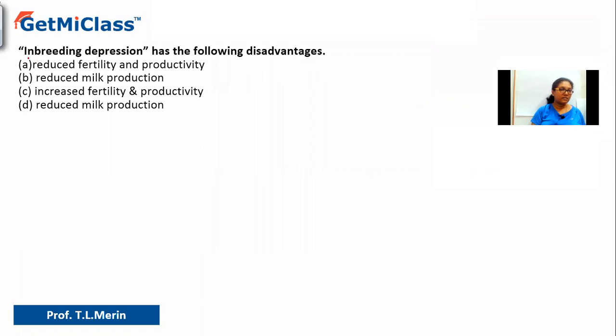So let us deal with this question. It says, inbreeding depression has the following disadvantages. Option A, reduce fertility and productivity. Option B, reduce milk production. Option C, increase fertility and productivity. And option D, reduce milk production. So the question says, inbreeding depression has the following disadvantages. So what kind of disadvantages are there in inbreeding depression?